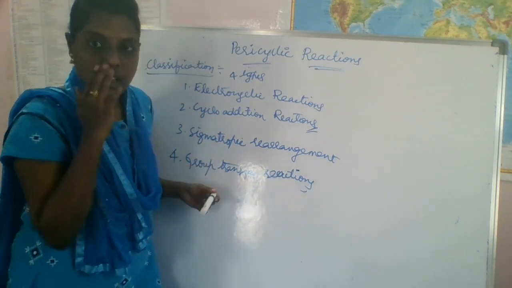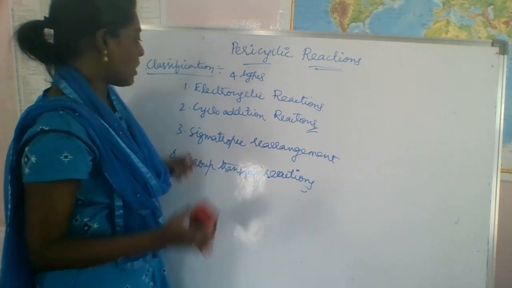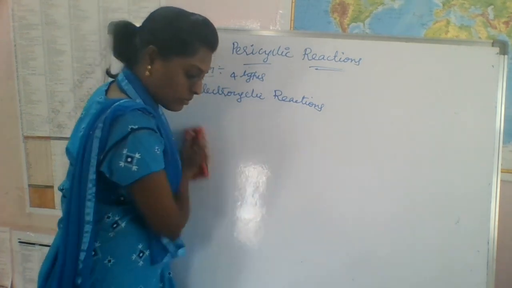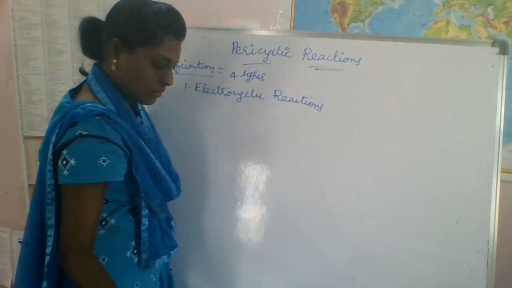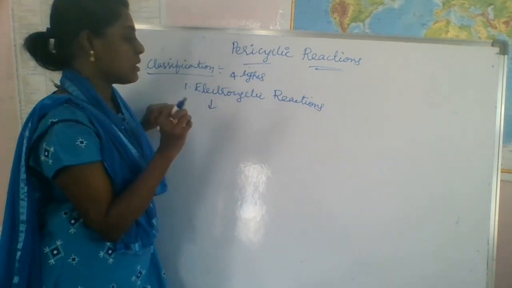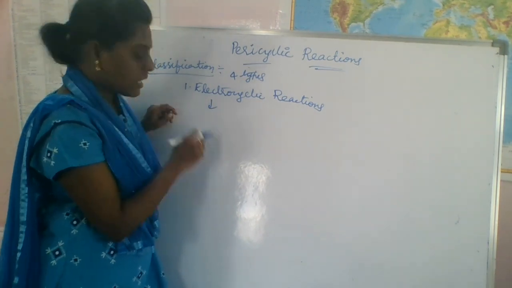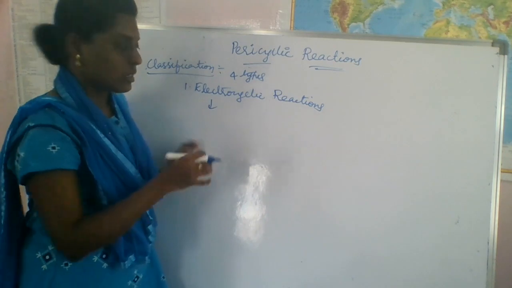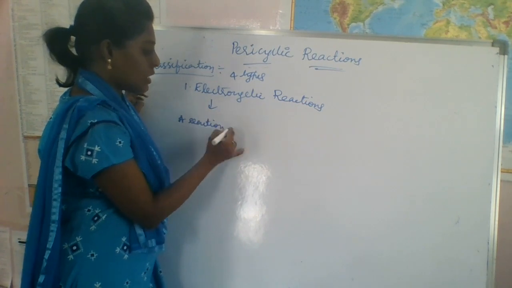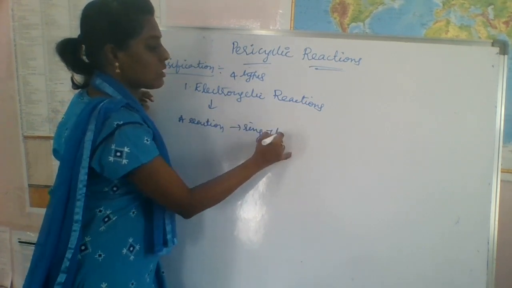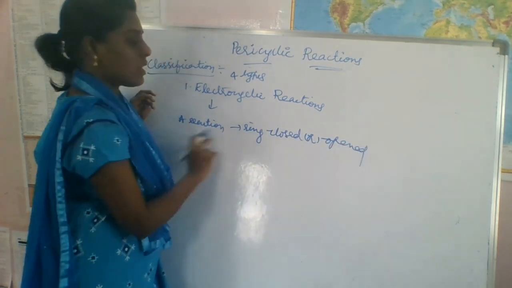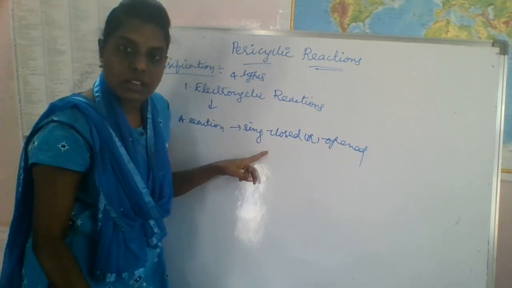Okay. So let's see what the electrocyclic reactions are. Here, what is electrocyclic? Cyclic means a reaction in which a ring is closed or opened, right? So both can happen here.